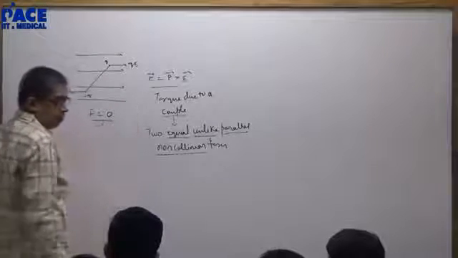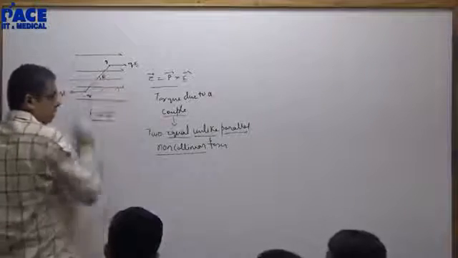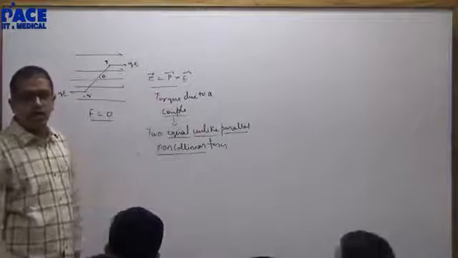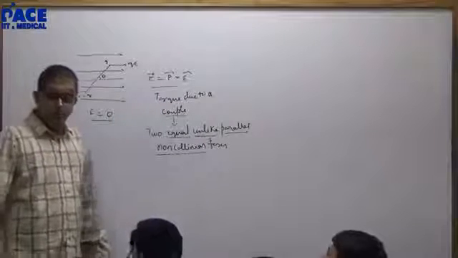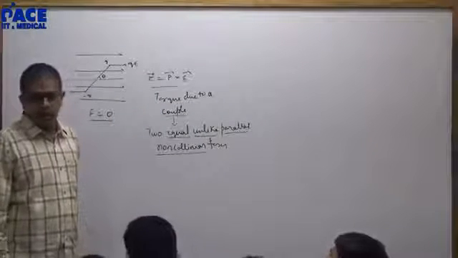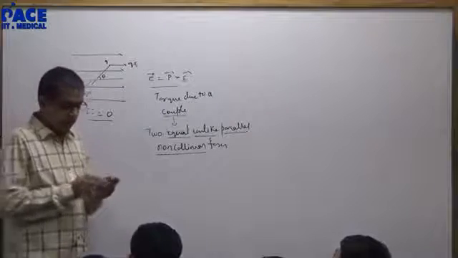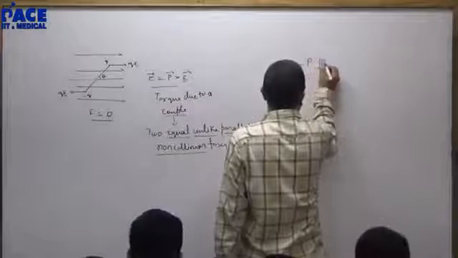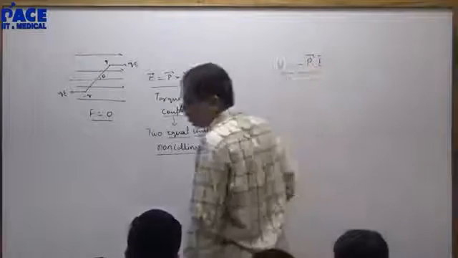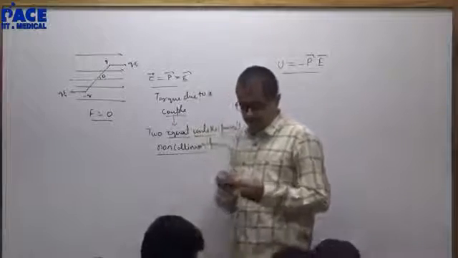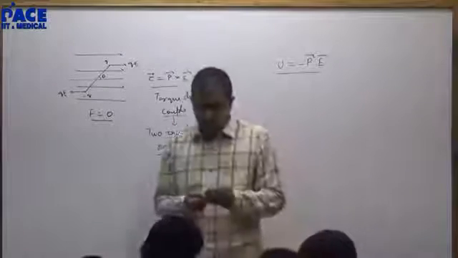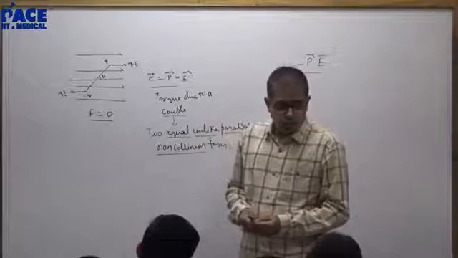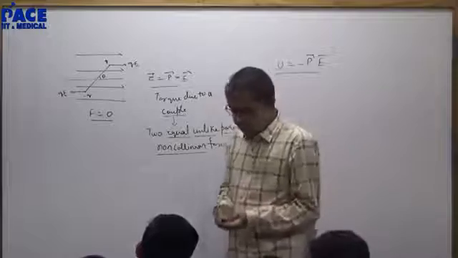Hence this is torque due to a couple. So don't tell me you are taking the torque about an axis passing through the center. If you are using P cross E, about any axis it will be P cross E, right? Then we said the potential energy of this in an electric field will be minus P dot E. So far so good. Do you remember this?